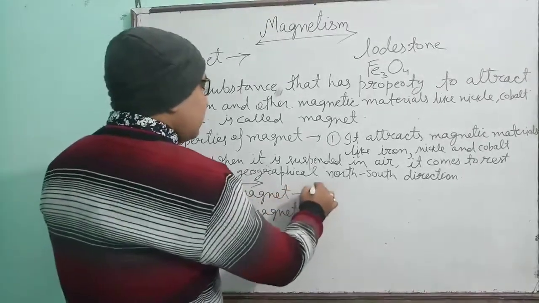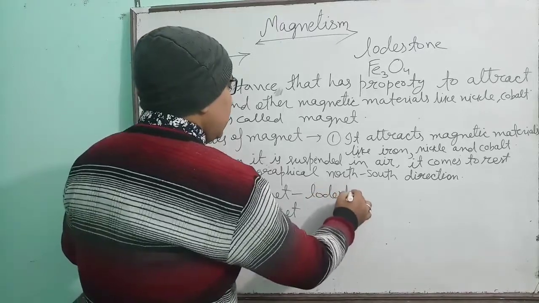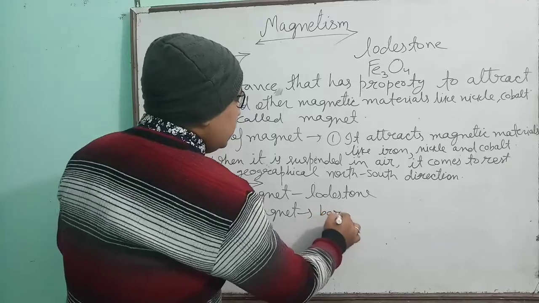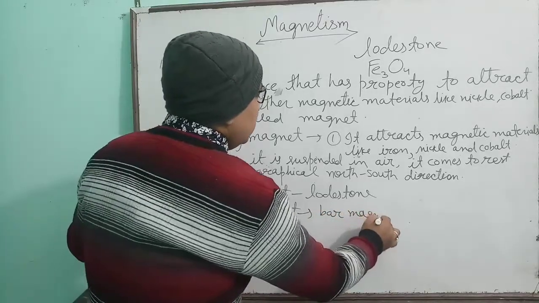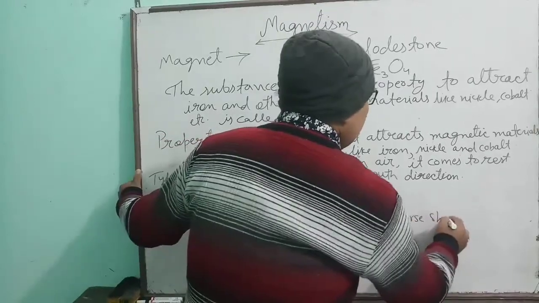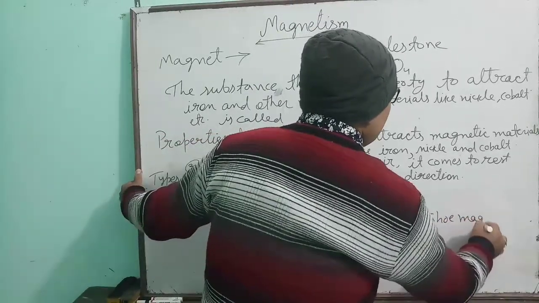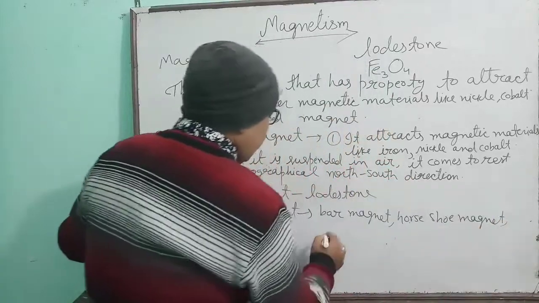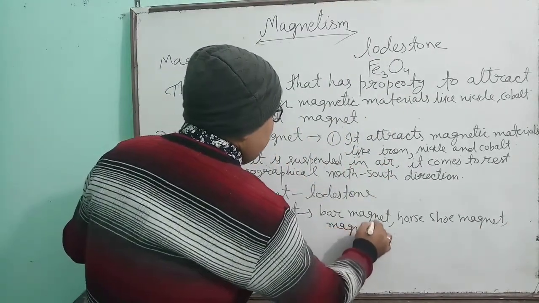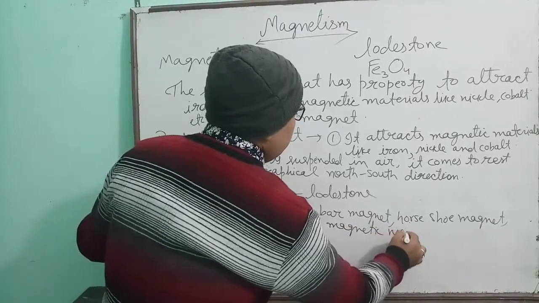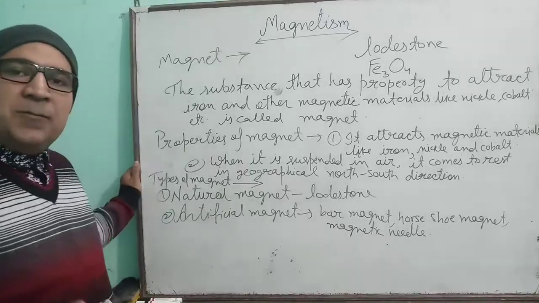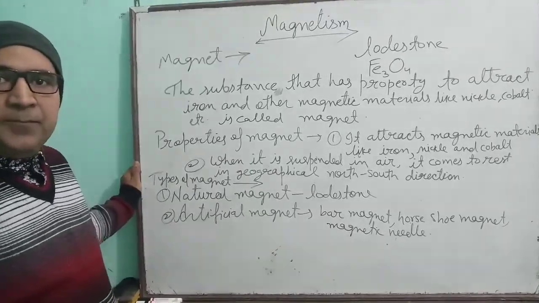Okay, natural magnet was the lodestone. Artificial magnets like bar magnet, horseshoe magnet, magnetic needle, etc. Okay, artificial magnets were prepared by human beings.